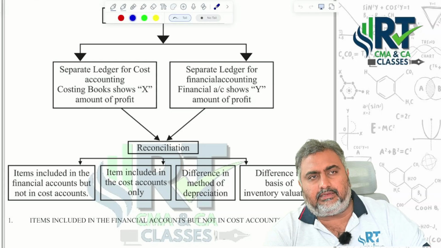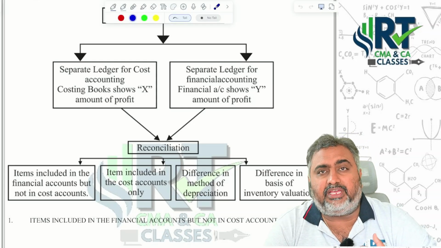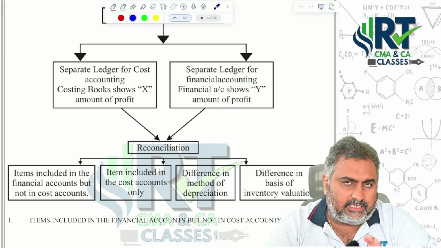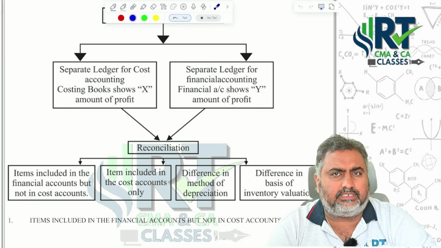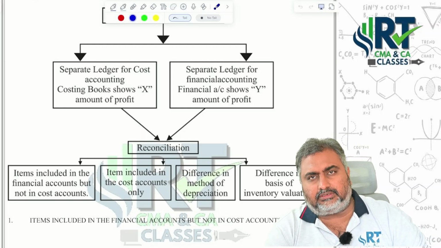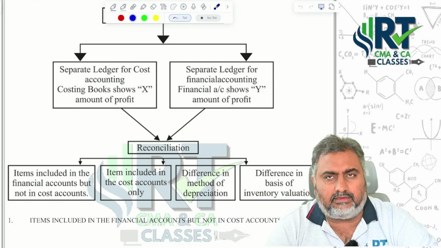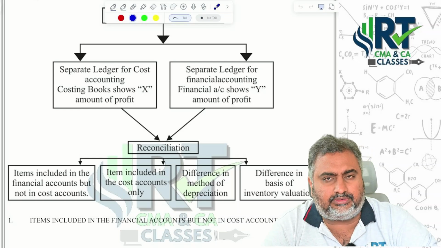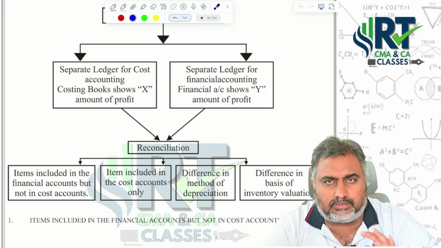In CA Inter, you may call it the cost accounting system, and in CMA Inter you may call it cost bookkeeping itself. Whether it is ledger accounts or reconciliation statement, any one of these things they concentrate on in the examination. It is an easy question, and if any student asks me, my sincere advice is: after you approach your MCQs, straight away go through this particular question, because you can get full marks.